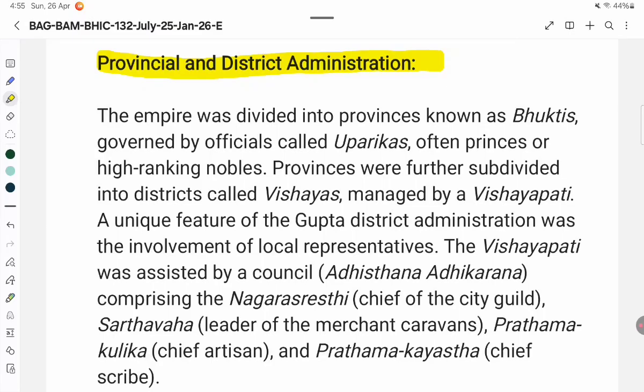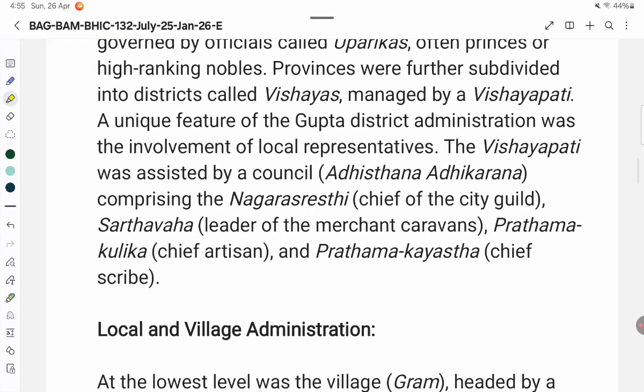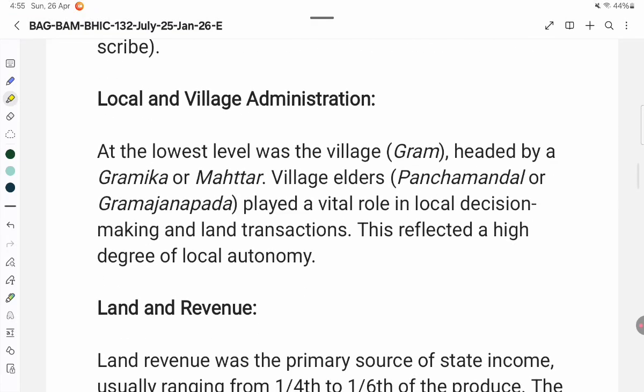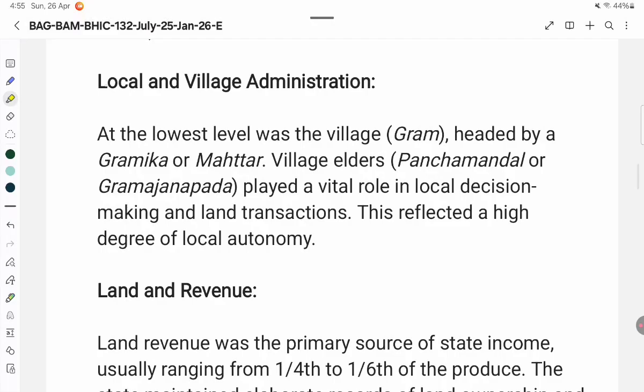Local and village administration. At the lowest level was the village, Grama, headed by a Gramika or Mahattara. Village elders, Panchamandali or Grama Janapada, played a vital role in local decision-making and land transactions. This reflected a high degree of local autonomy. Land and revenue.